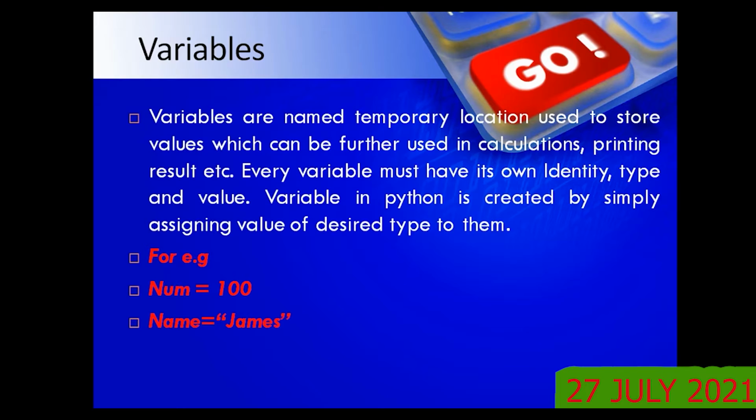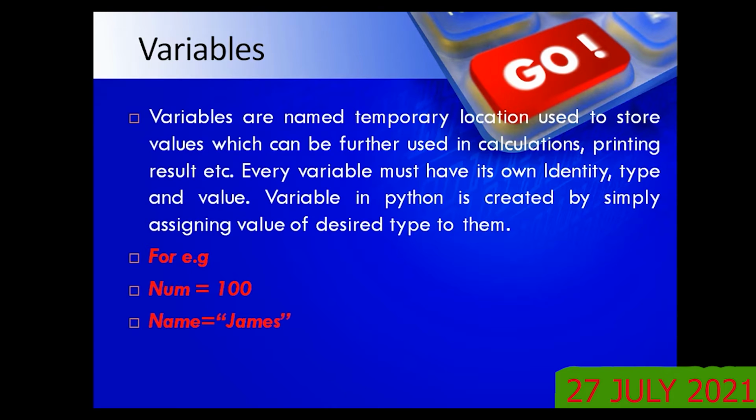One variable will be x, another value will be y, like that. Each variable has its own identity, and the type means your data type, whether it is integer type, float type, or string type, and of course a value. Unless you store a value in the variable, it is of no use, isn't it? Whenever you use a variable, a certain type of value you have to assign.